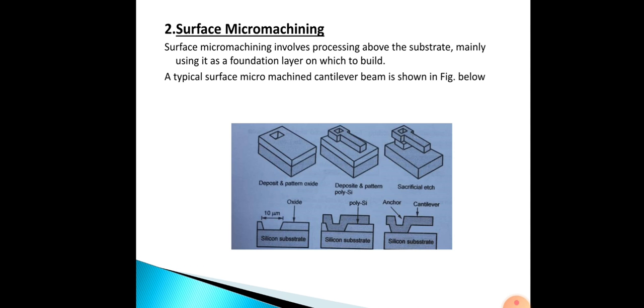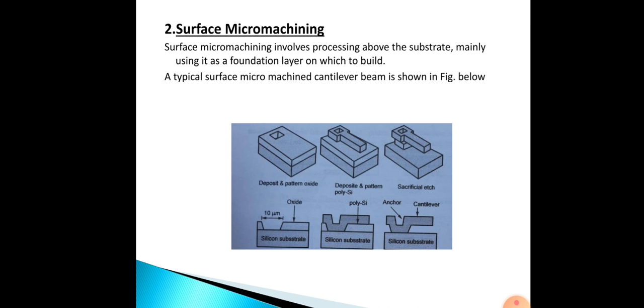Later they can be removed, and then they are known as sacrificial layers. Here these layers are deposited and subsequently dry etched in sequence, with sacrificial material being finally wet etched away to release the final structure.